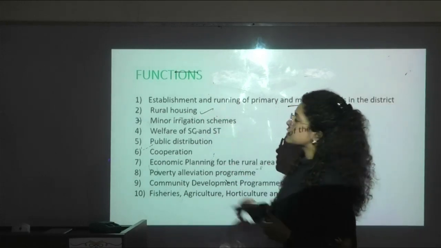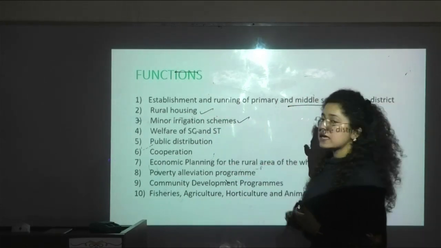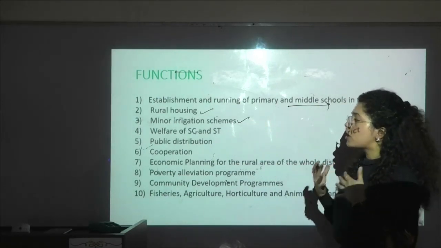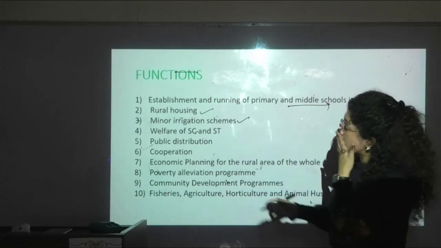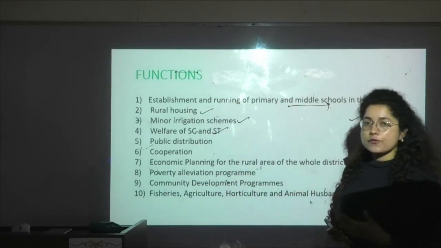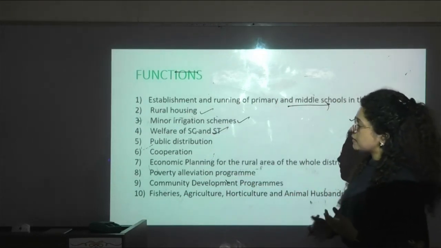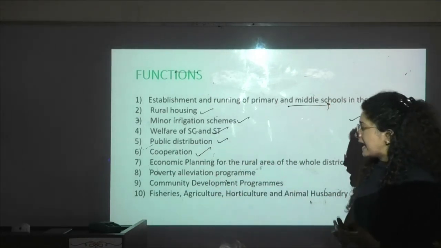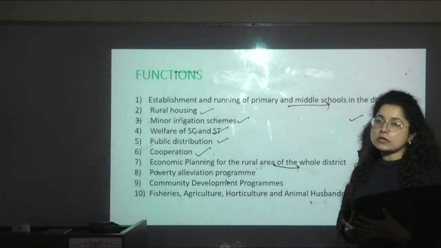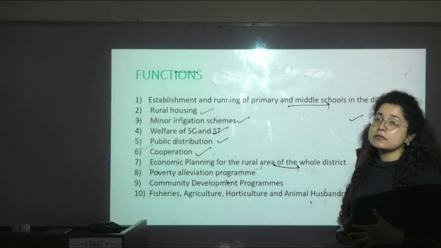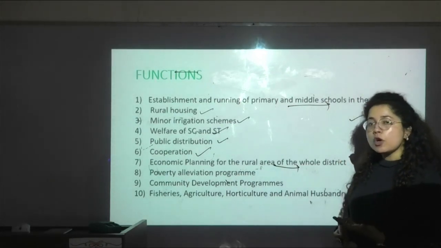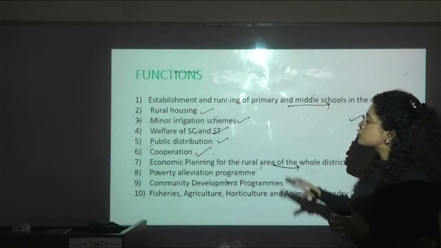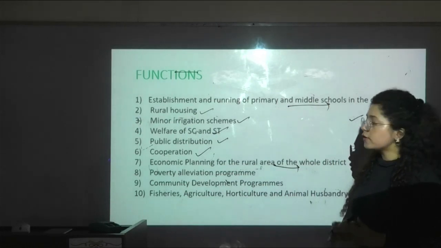Next, rural housing. Then minor irrigation schemes, like the panchayat samitis, so it is also looking into the irrigation schemes. Along with this, it also works for the welfare of SC and ST. Then public distribution, then cooperation, then economic planning for the rural area of the whole district. So that means the whole developmental work, whether it is related to economic planning or to all the developmental programs, these are all functions of the Zila Parishad.